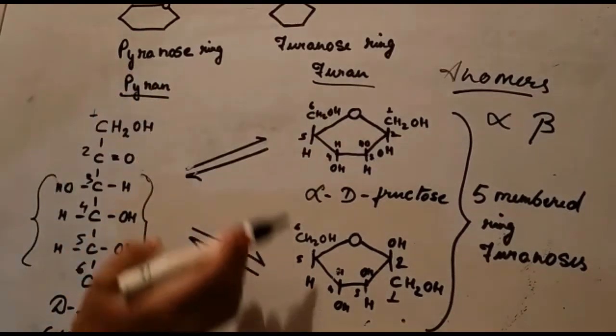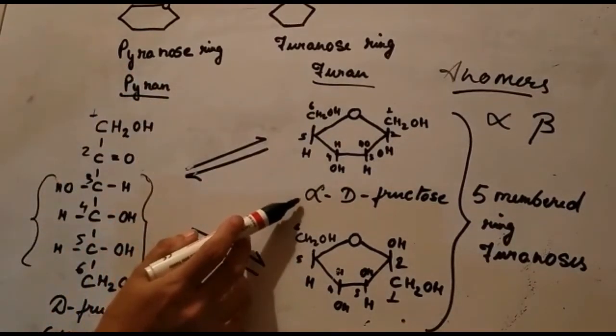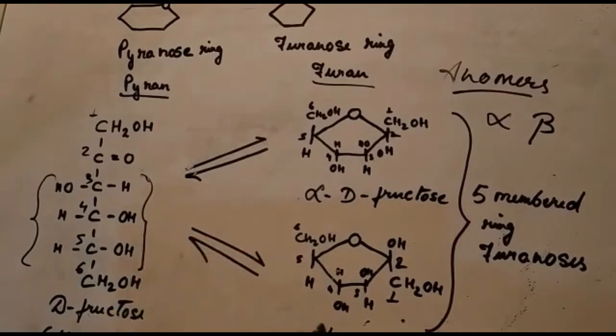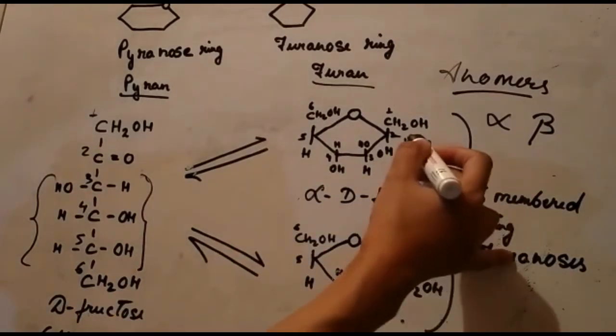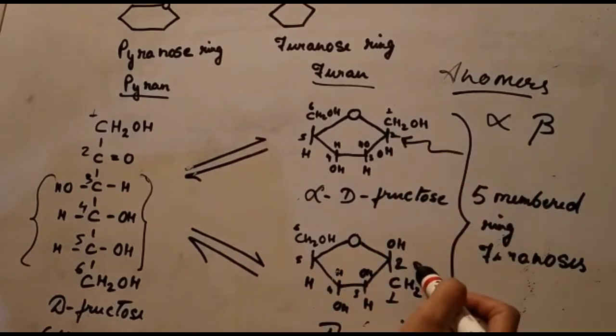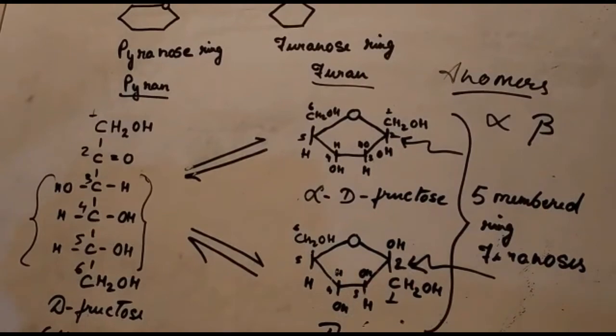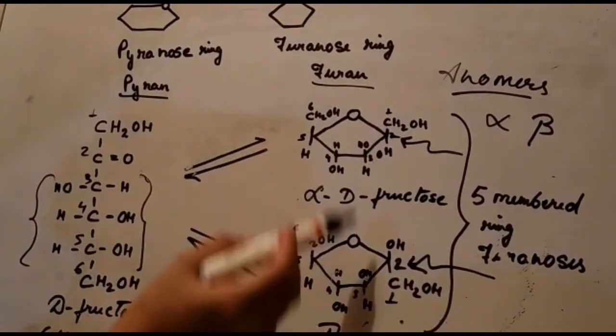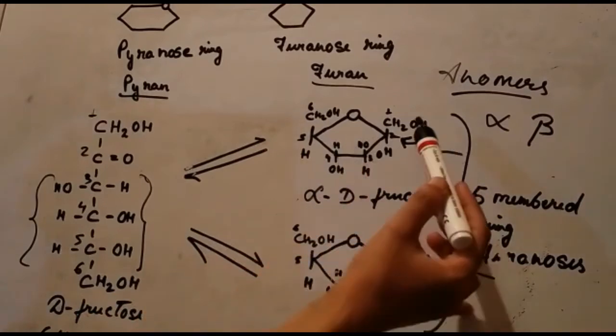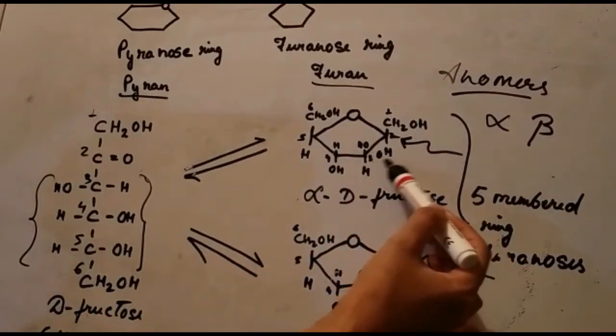So how will you identify, in this case, which is the alpha anomer and which is the beta anomer? How will we identify that? You just take a look at the anomeric carbon atom. Here this one is the anomeric carbon atom, and in this case this is the anomeric carbon atom. Now take a look at the anomeric position, the position of the OH group or the hydroxyl group,